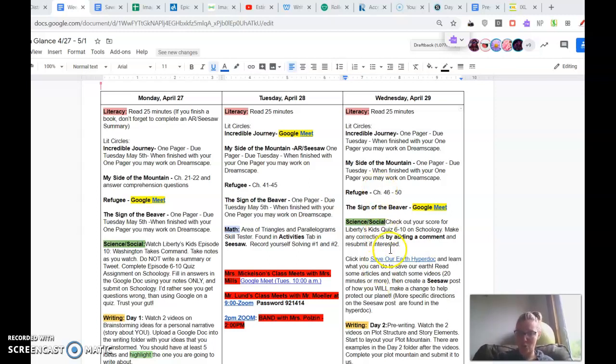Then, Science Social. The first thing you're going to do is check out your score from your Liberty Kids quiz on Schoology and make any corrections by adding a comment into the document and then resubmitting it to us so that we can see that you added a comment. Okay, so you're able to do that by adding comments right in here. So if you click add a comment, see where I'm doing that right up here, you'd be able to do that right in your Liberty Kids quiz.